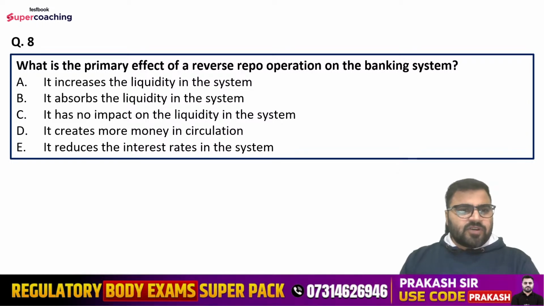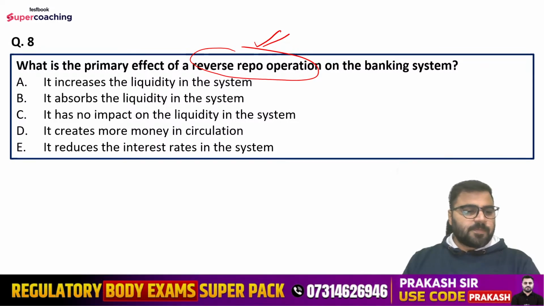Question number 8 is, what is the primary effect of a reverse repo operation on the banking system? Options are, it increases the liquidity in the system, it absorbs the liquidity in the system, it has no impact on the liquidity in the system, it creates more money in circulation, and it reduces the interest rates in the system. So what is the correct explanation here? We are talking about the primary effect of reverse repo operation. Yes, guys, tell me, what is the right answer? Arjun is saying option number B.